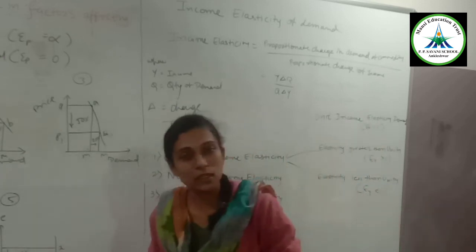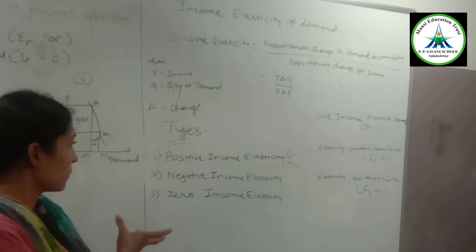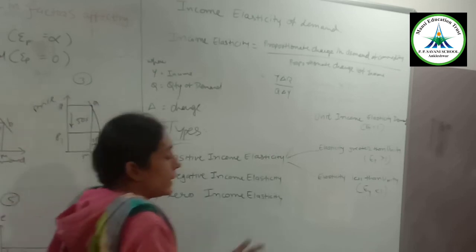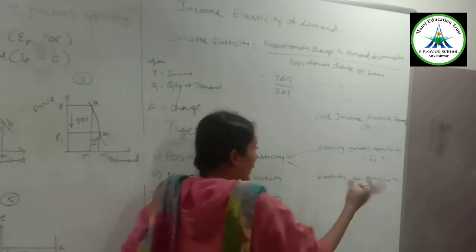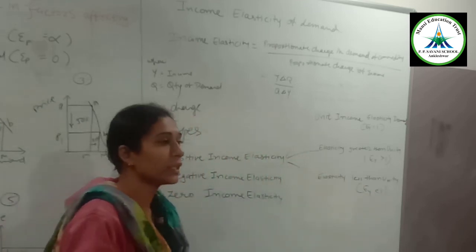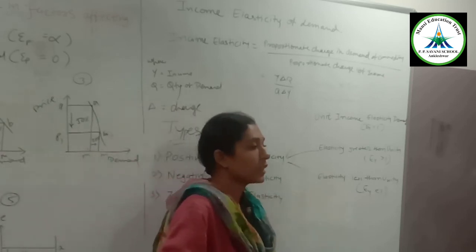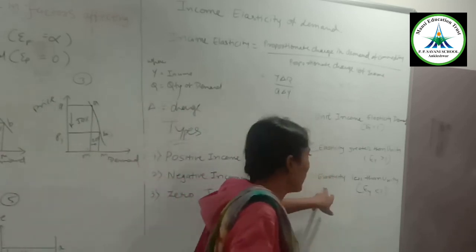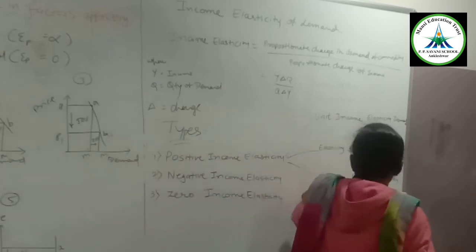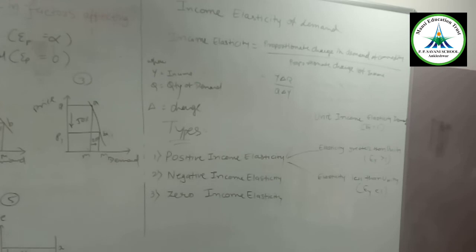The proportionate change in the demanded quantity is lesser than the change in income. The change in the demanded quantity is lower than the change in income. So it is known as elasticity less than unity. EY is less than 1. So these are the types of income elasticity and all about elasticity.